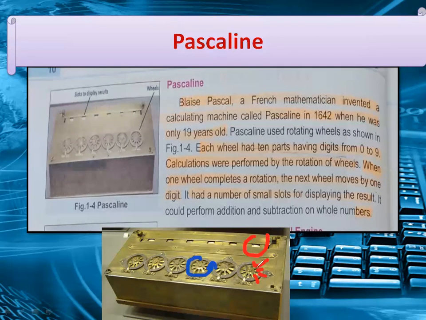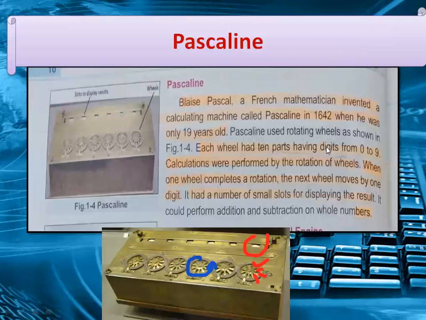If it completes one rotation, then the next wheel automatically moves by one digit. It had a number of small slots for displaying the result. It could perform addition and subtraction on whole numbers. Okay, understand, dear students?